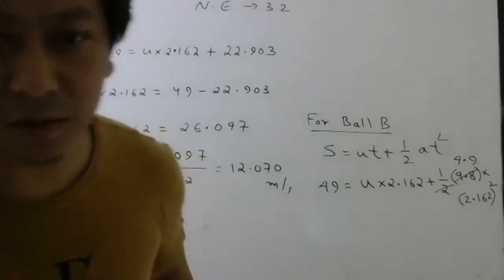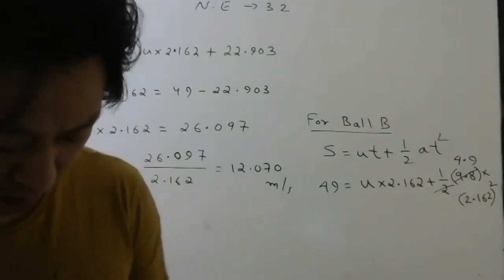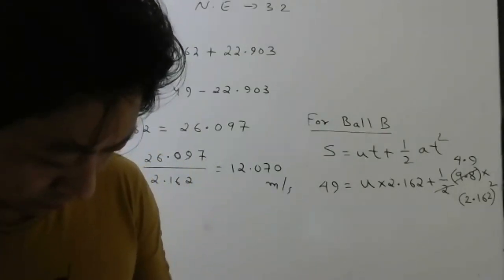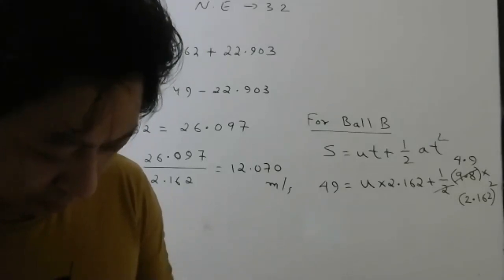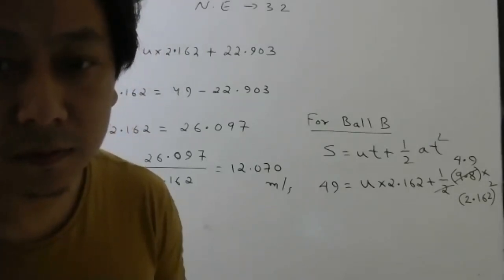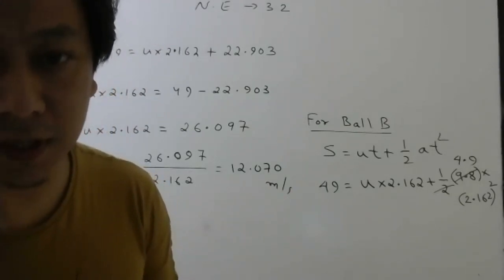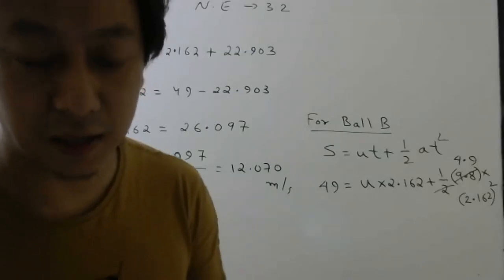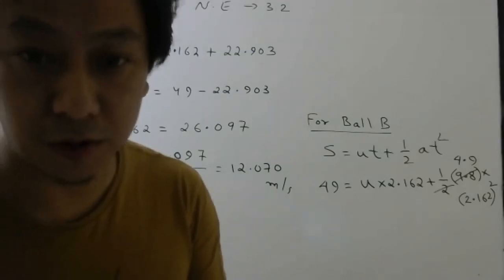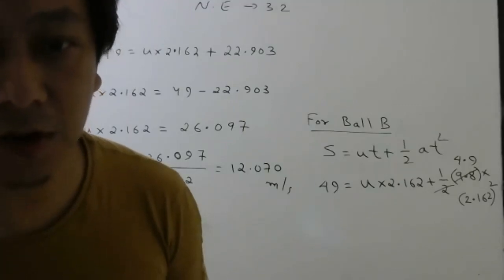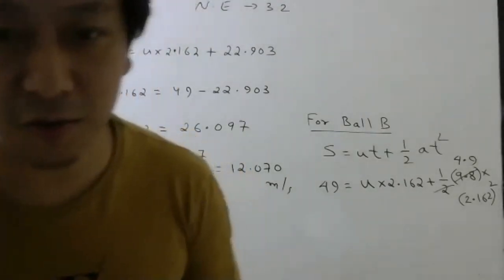"98 meters." In the question, it was 98 meters? Which question have you seen? 49 meters is given, no? Question number 3. Yes, I think you are seeing the wrong question. That's why I wrote the title, numerical exercise 3.2, question number 3. Oh, you have seen the home exercise. The home exercise you tried today, okay?